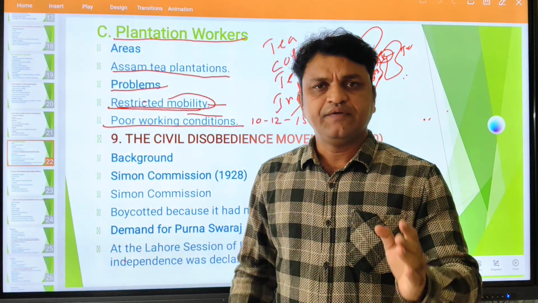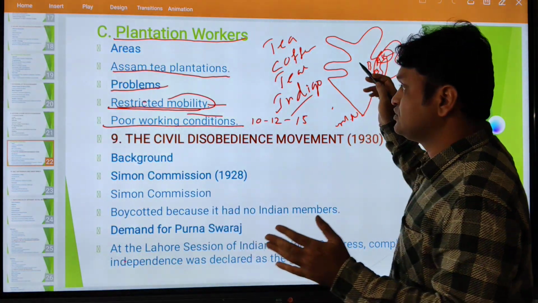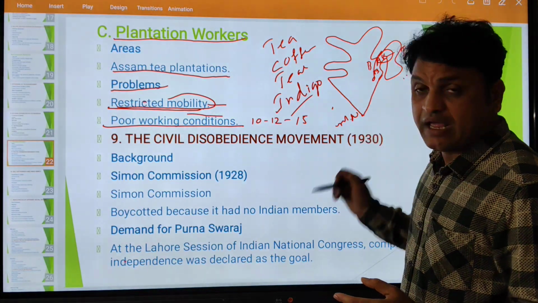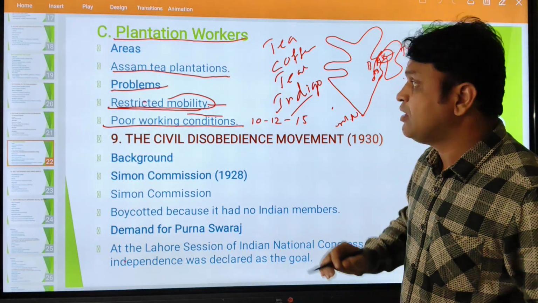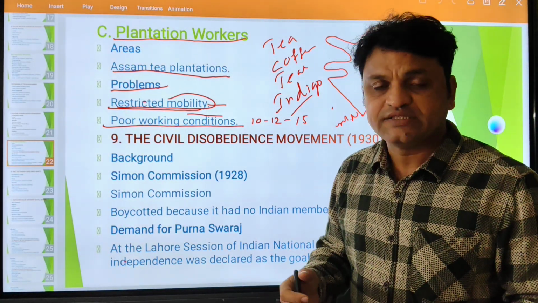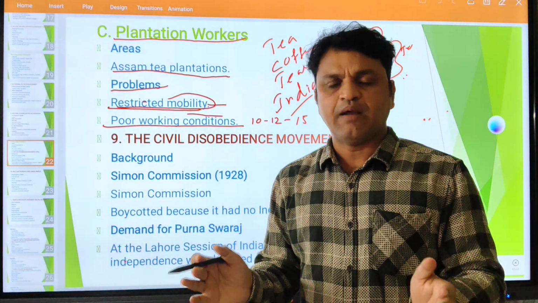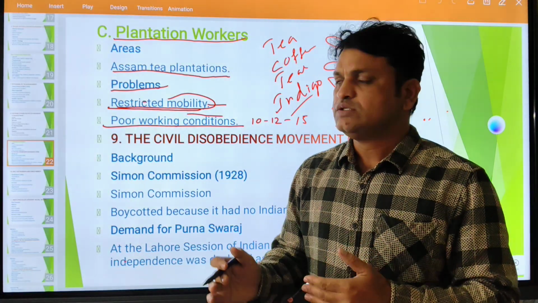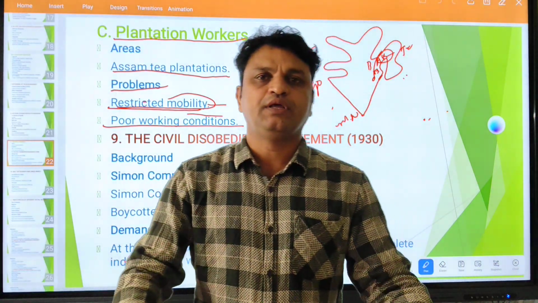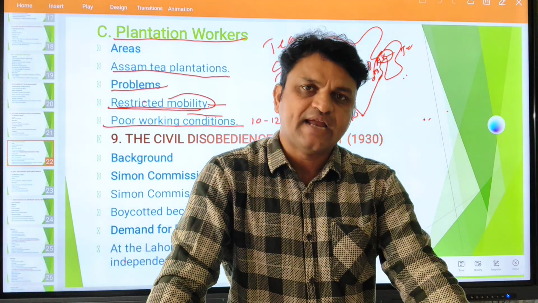So these are the differing stands within the movement. When the non-cooperation movement was going on, in different areas people faced different problems. In Awadh, peasants faced the rent problem; in tribal forest areas, tribal people faced problems; and in Assam tea plantations, workers faced problems. So within the movement, people encountered different sets of problems. This is today's video, where we discussed the Khilafat movement and non-cooperation movement, and the differing stands within the movement.